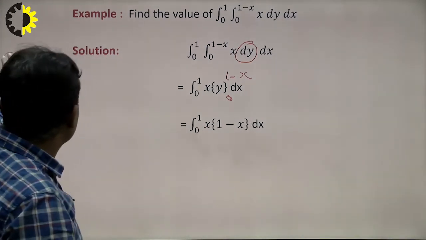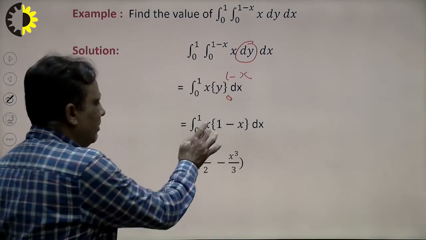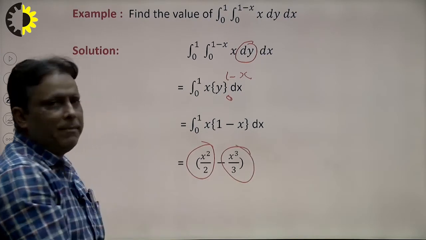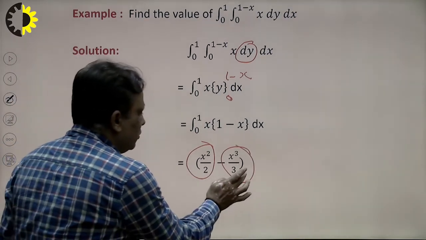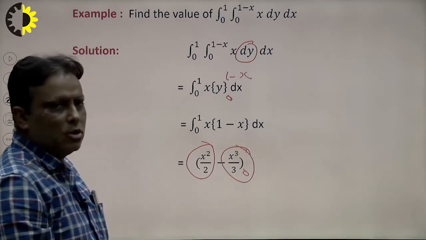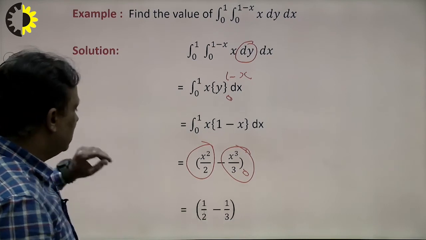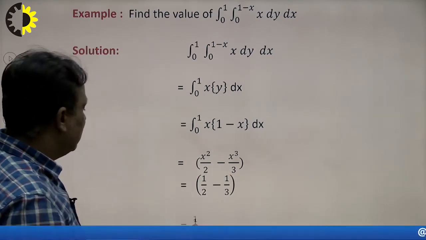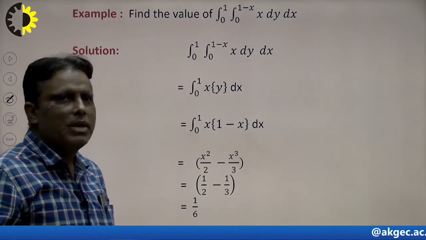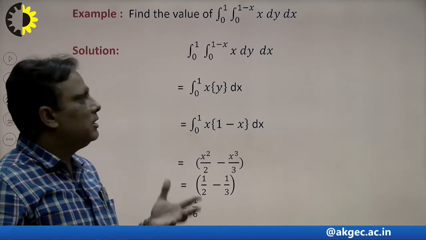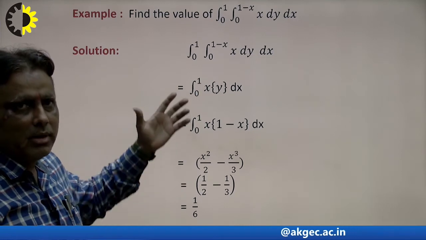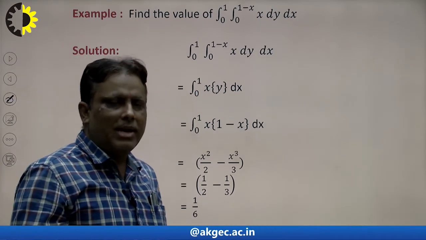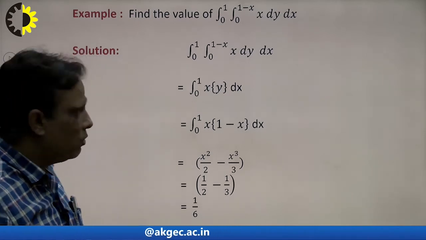What will be the integration of x? The integration of x is x square by 2, and the integral of x square is x cube by 3, with limits 0 to 1, upper limit minus lower limit. So the result is 1 by 2 minus 1 by 3, and after solving, the result will be 1 by 6. In this way we can calculate the double integration properly. First we integrate with respect to the variable, and after this we integrate with respect to the constant.